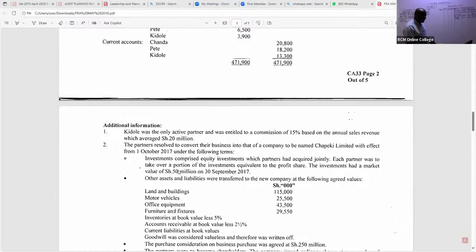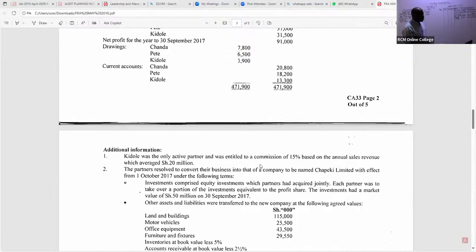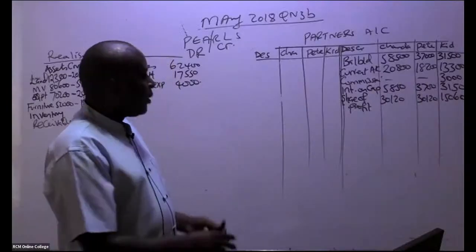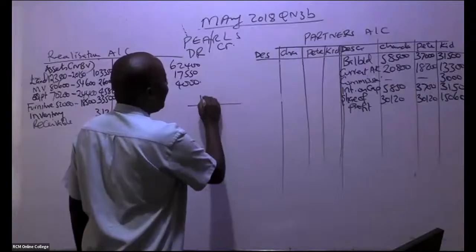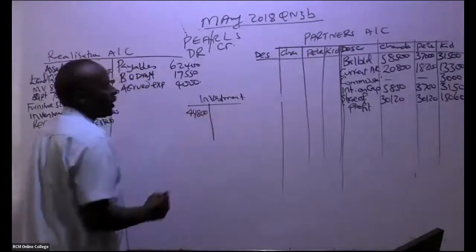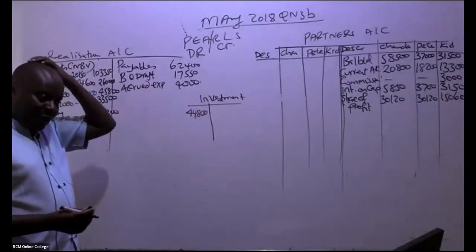So now this is an asset that has been taken over by the partners. When they take an asset, we debit their partners' accounts. But now we have to be very, very careful. These investments themselves, in this case, were worth 44,800. All right. So we have here the investment account. Don't draw this, but it is very important. In the investment account, I can see a figure down here of 44,800.